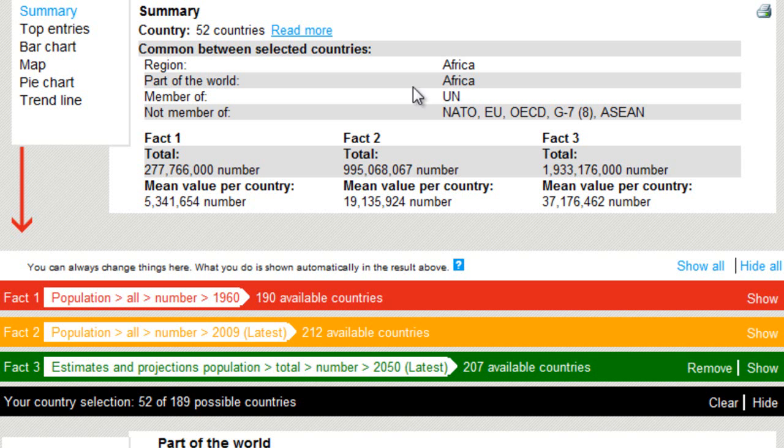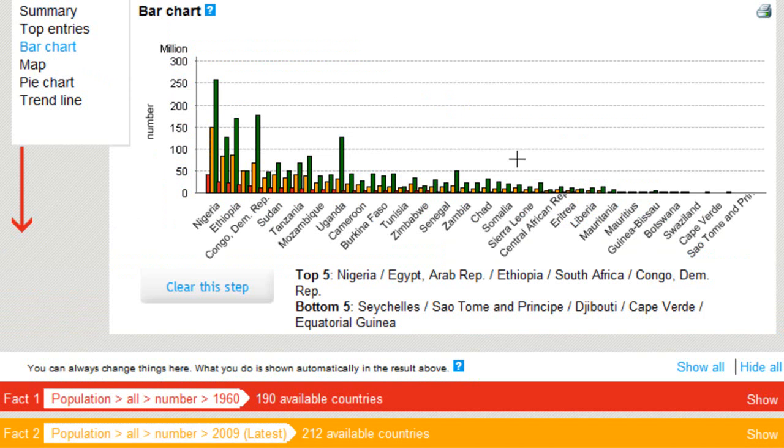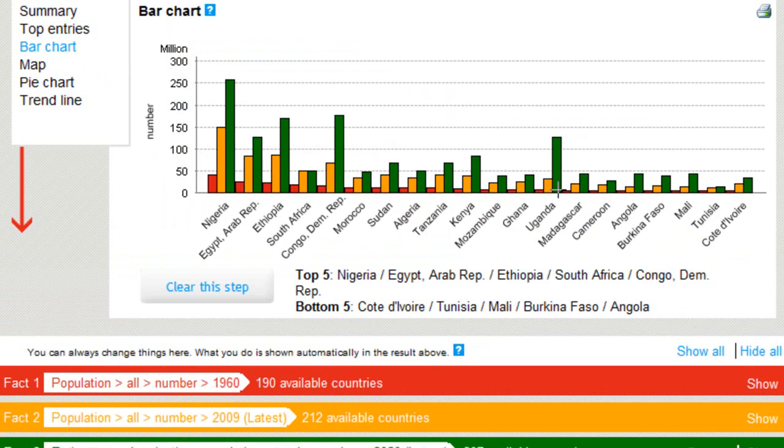And let's take a look at each country of Africa. Let's go to bar chart. Here we can see the countries that will increase the most. I can do like this. And here we have Uganda, Congo, Ethiopia, Nigeria, all with scary figures.